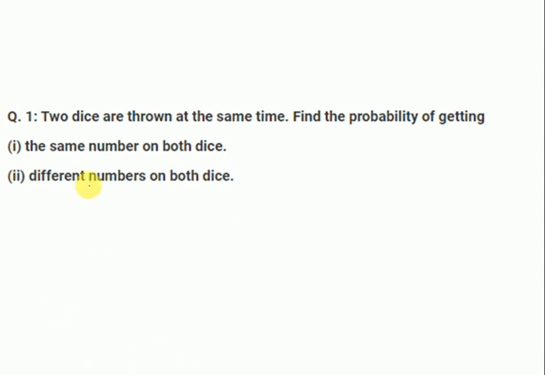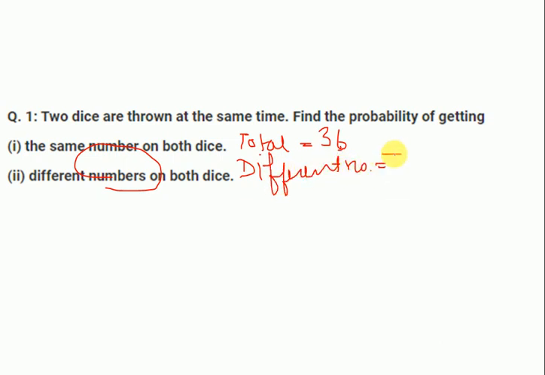Now the second, different numbers on both sides. Now they are asking for different numbers. So first of all, we know total outcomes are 36 because we have 2 dice. Okay, so first of all, how do I find the different numbers? That is total number minus same number, right?